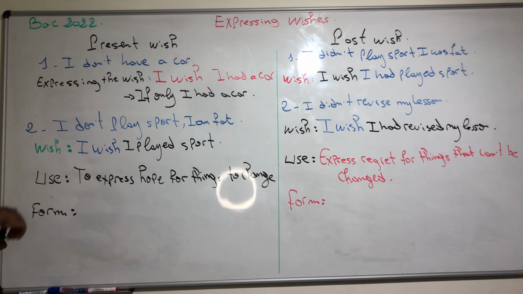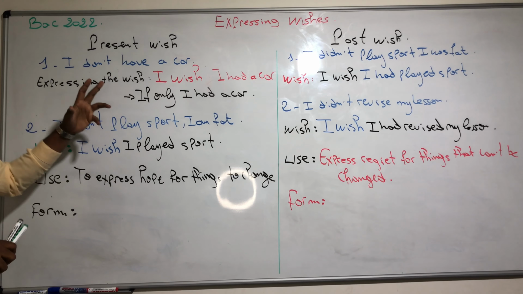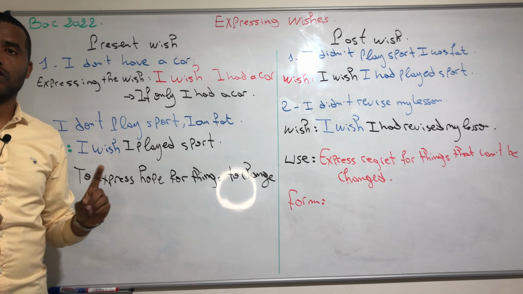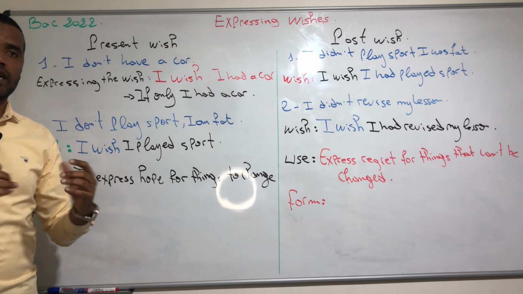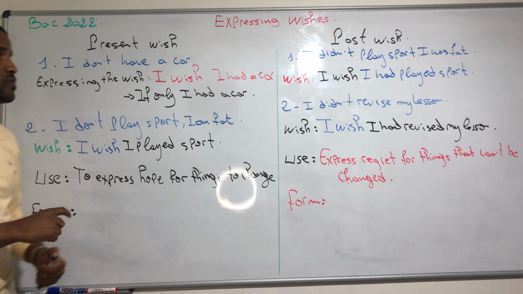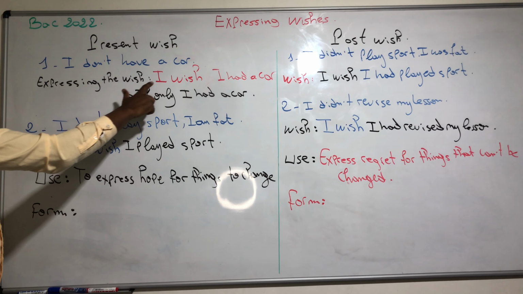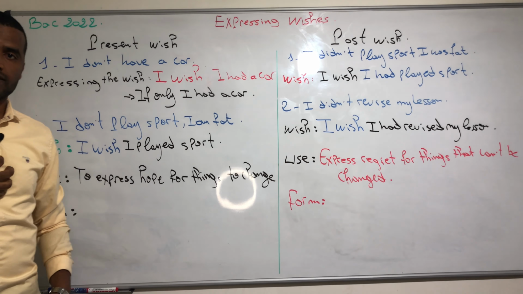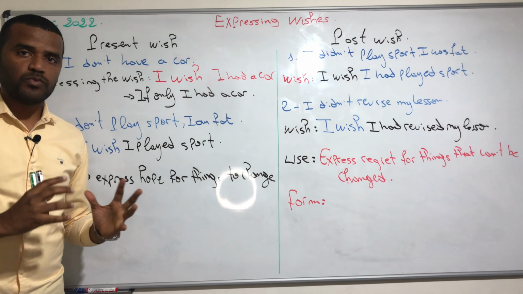For example, here we have the first sentence: I don't have a car. Do I have a car right now? No, but I wish I had a car. So if you want to express that wish, you have to use expressing wish. I wish I had a car, but right now I don't have it. Okay, so this is what we call present wish.